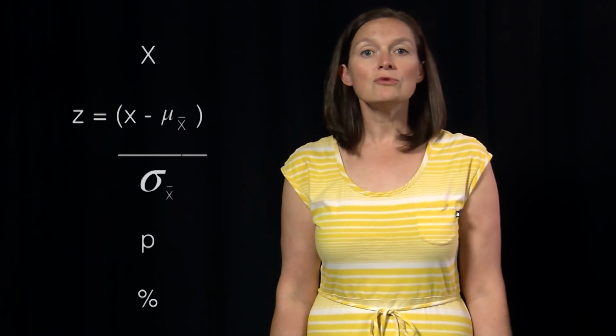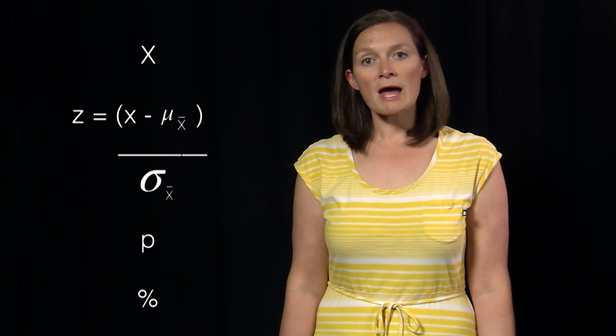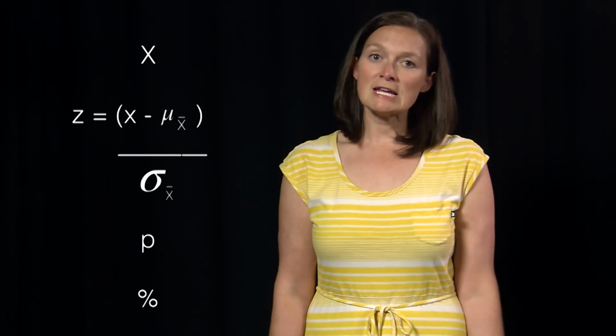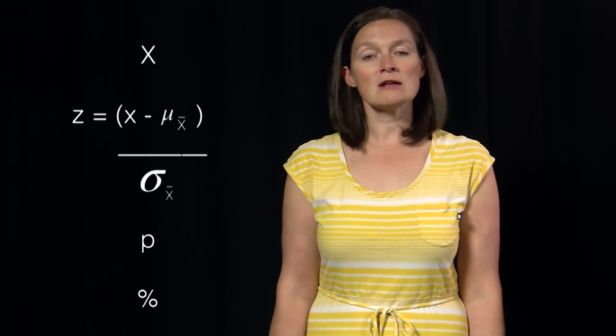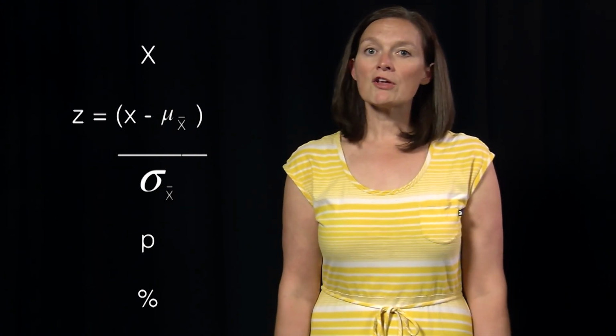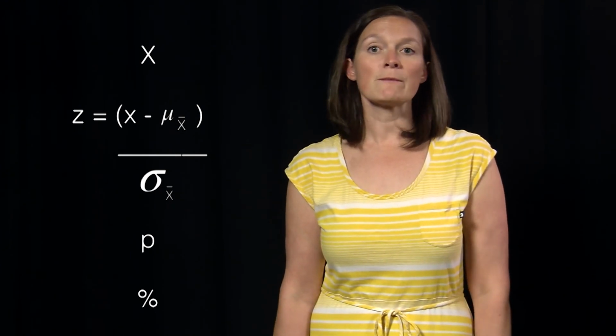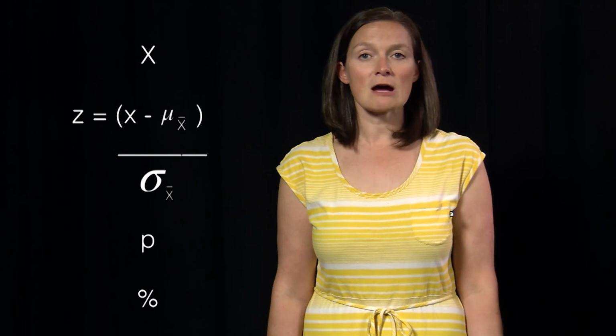If a sampling distribution is normal, we can use the normal distribution table to talk about the percentage of sample means that fall in particular regions, or the probability that a sample mean will fall in a certain place. This will involve using a new ladder, one that starts from X bar and goes down to percentage. The jump from Z to P in percentage is the same here as it was before, but the calculation for Z-score now places a sample mean in a sampling distribution, and it uses this updated formula.